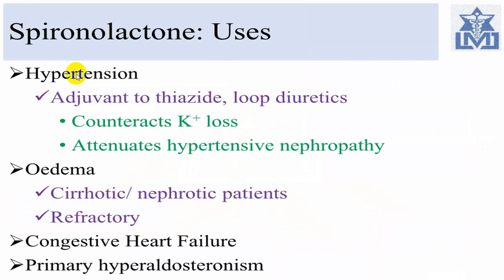So as an antihypertensive drug, and in edema, particularly nephrotic, cirrhosis and refractory varieties, where there is volume overload, and particularly in cirrhosis there is a secondary hyperaldosteronism, congestive heart failure, and also it can be utilized in primary hyperaldosteronism.